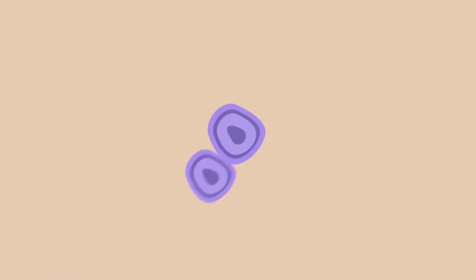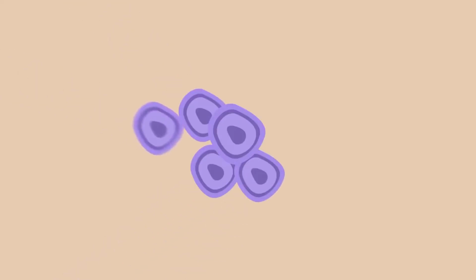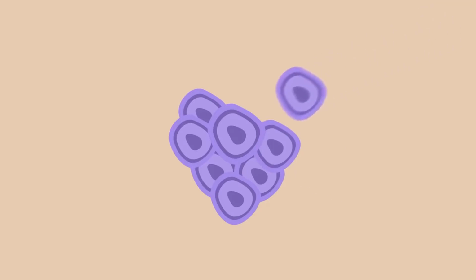Proto-oncogenes are like the gas pedal of a car. They promote cell division when needed. When these genes are mutated, they can become oncogenes, which cause the cell to divide uncontrollably, even when it shouldn't.